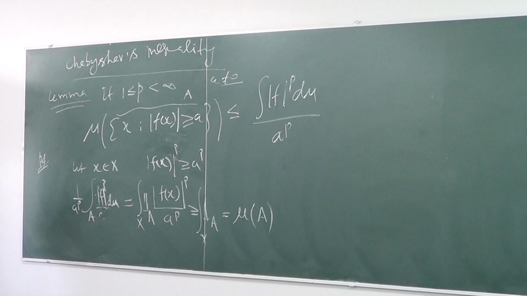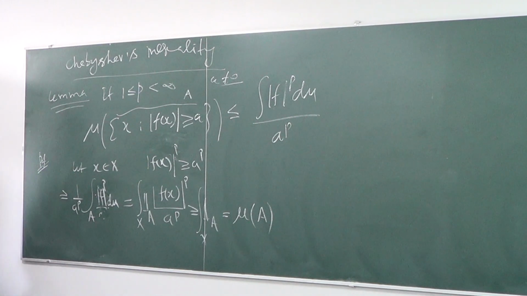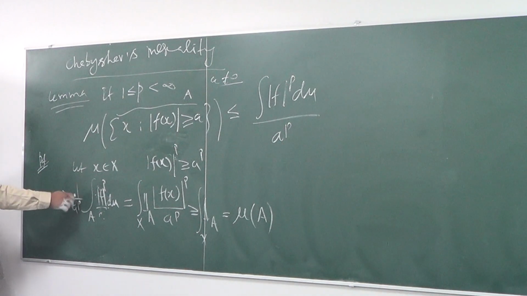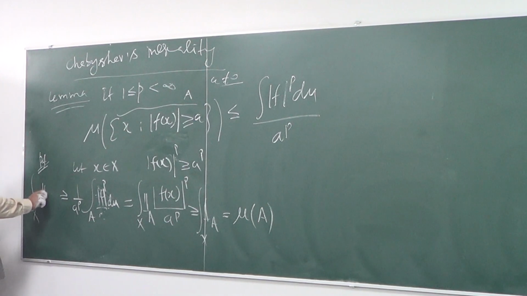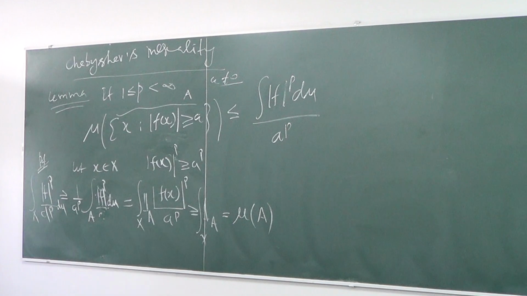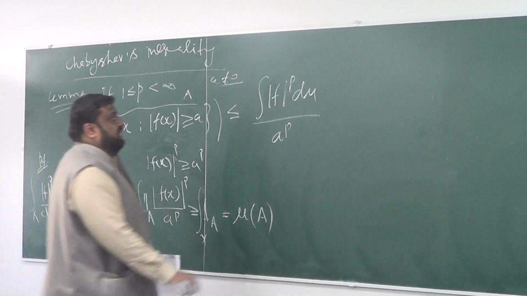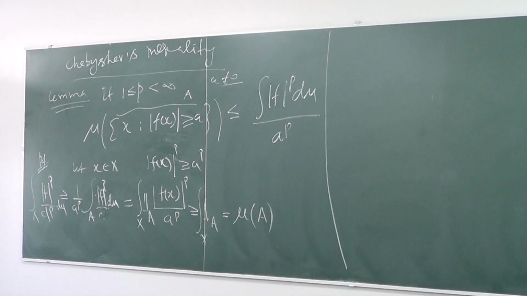But this is less than or equal to the same integrand integrated over the whole of X, |f|^p over a^p d mu. That's what the proof is.